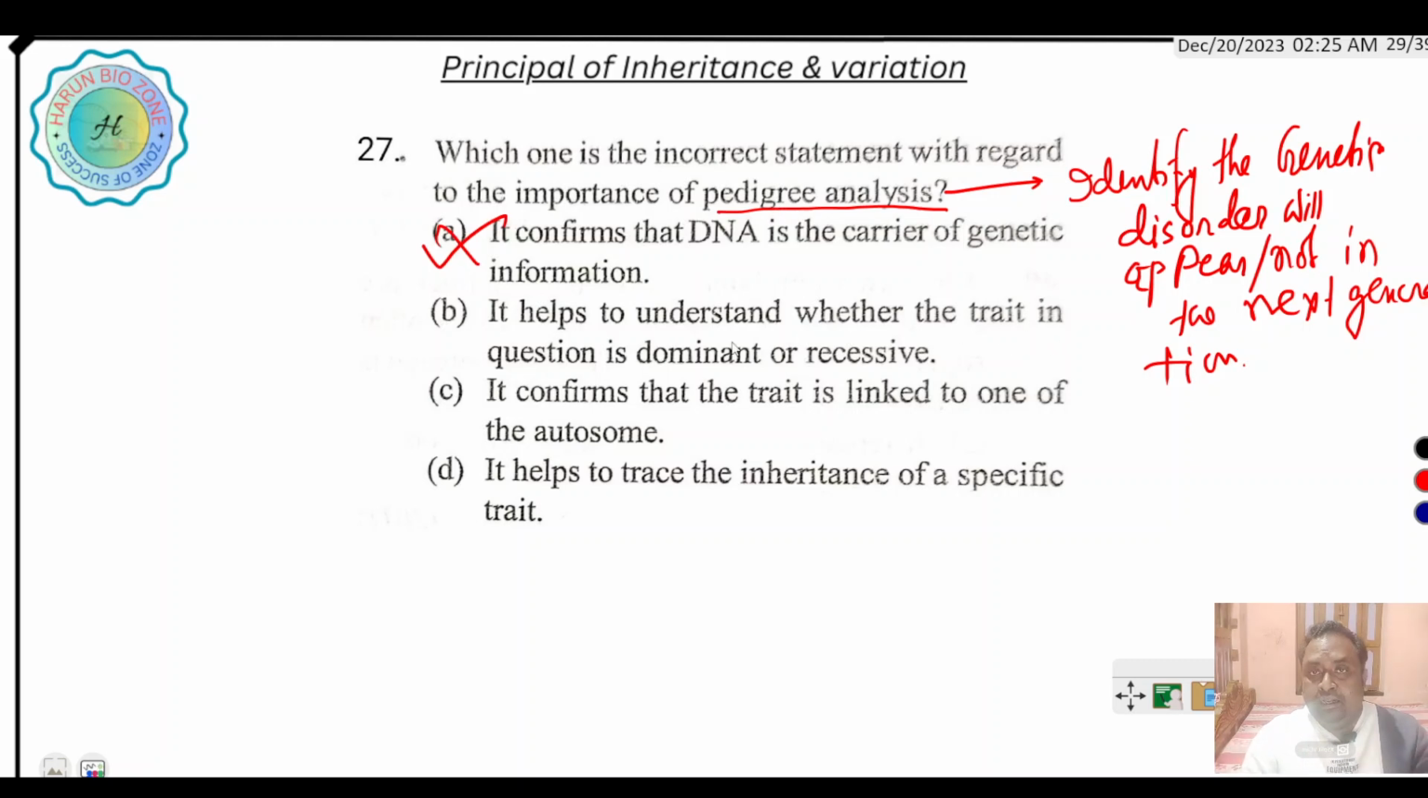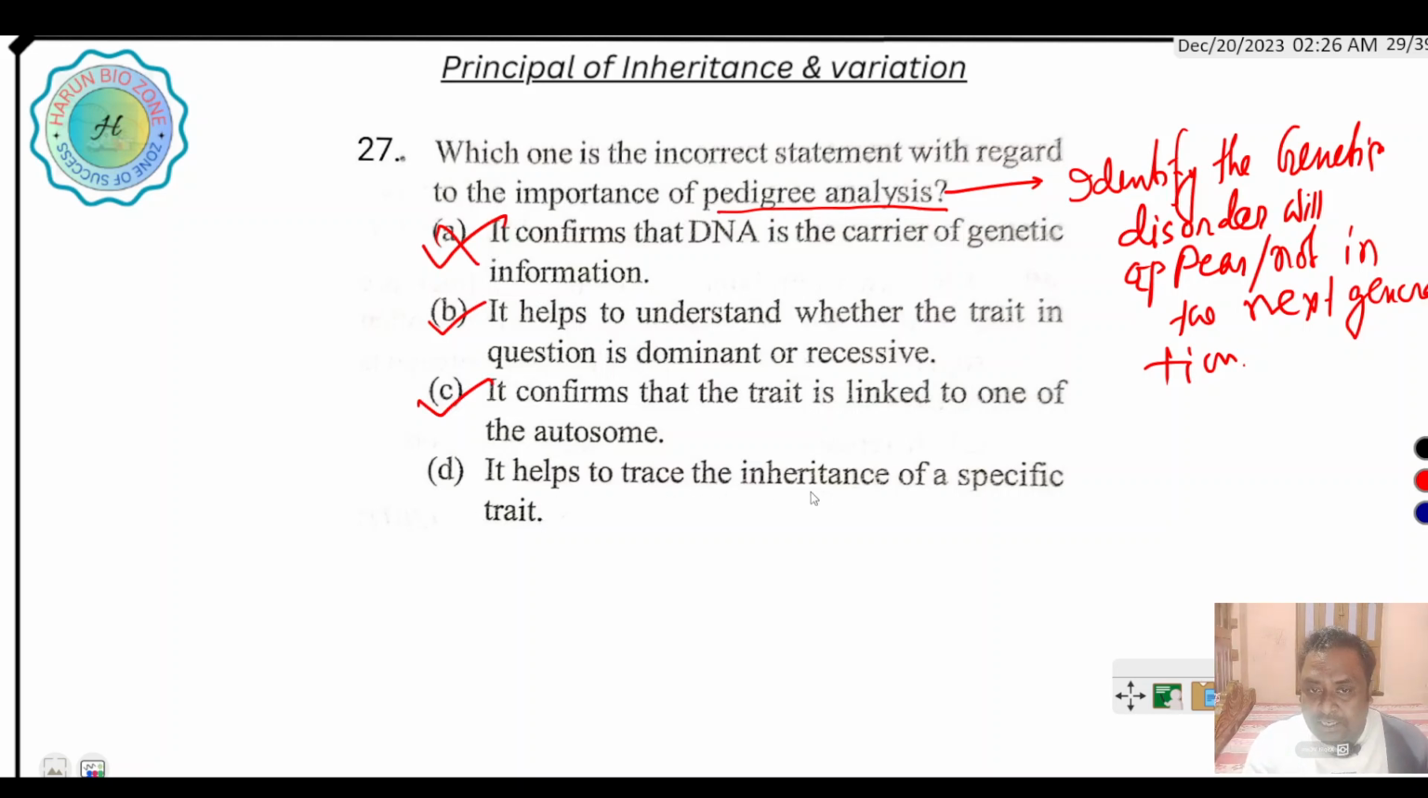It helps to understand whether the trait in question is dominant. Terms like autosomal dominant and X-linked recessive come from pedigree analysis. So it helps to understand whether the trait is dominant or recessive. It confirms that the trait is linked to one of the autosomes, definitely autosomal disease or X-linked disease. C is the right answer.